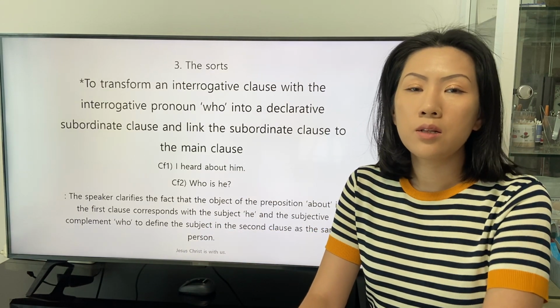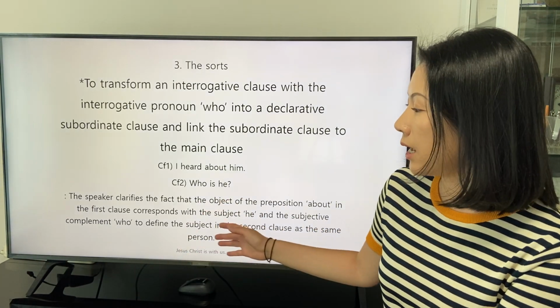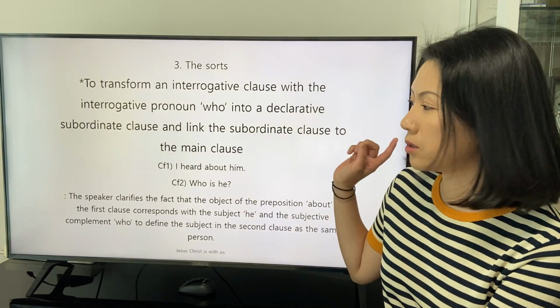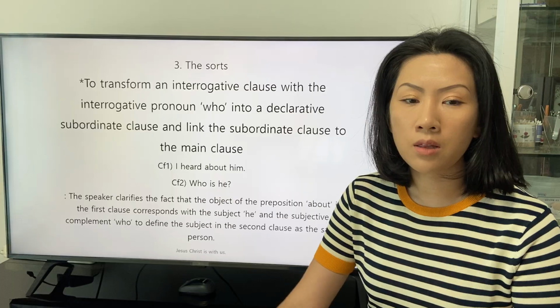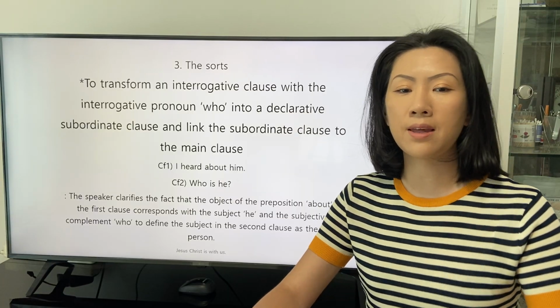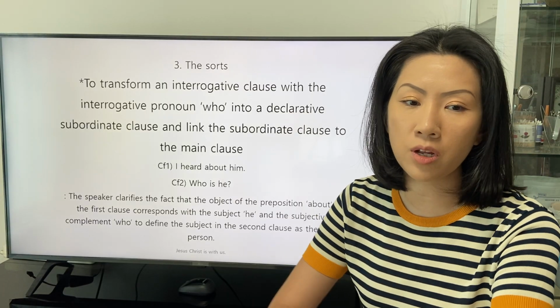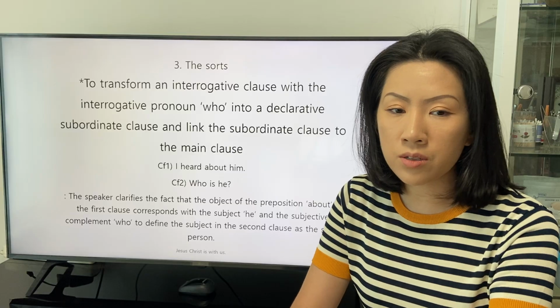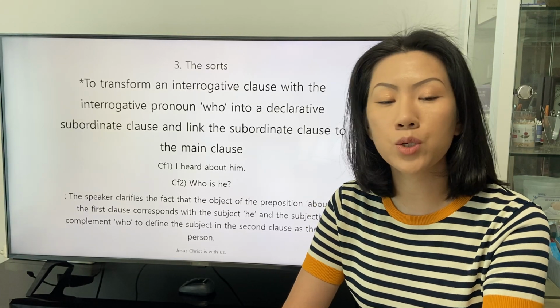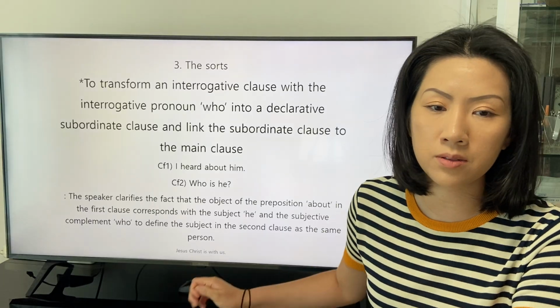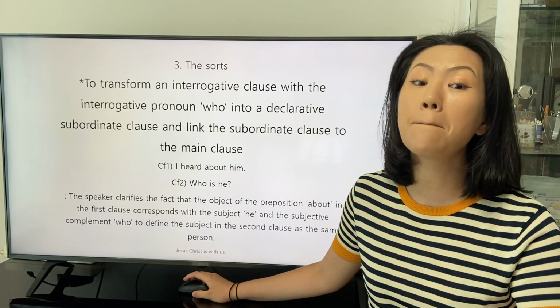Let's read the explanation and see how the two clauses are linked. The speaker clarifies the fact that the object of the preposition about in the first clause corresponds with the subject he and the subjective complement who to define the subject in the second clause as the same person.